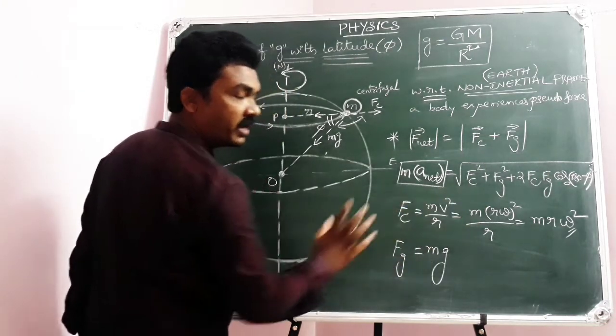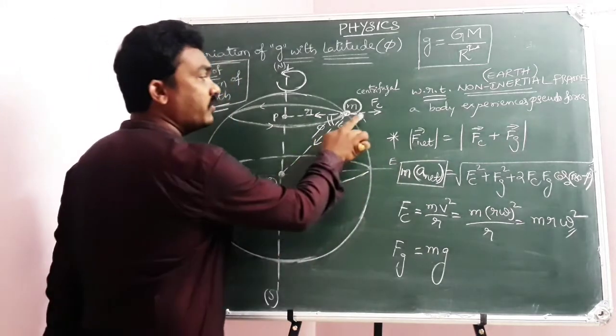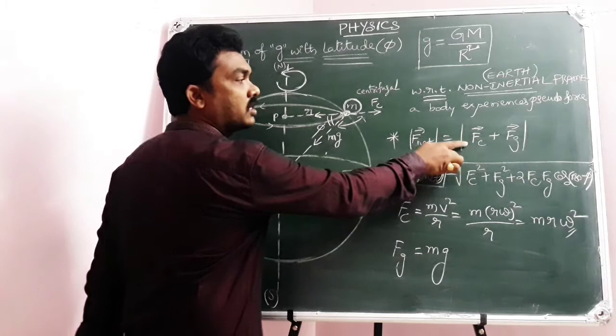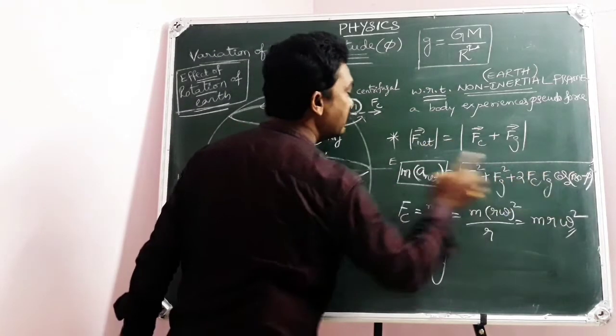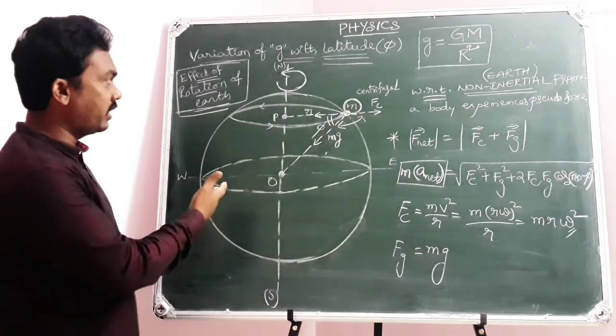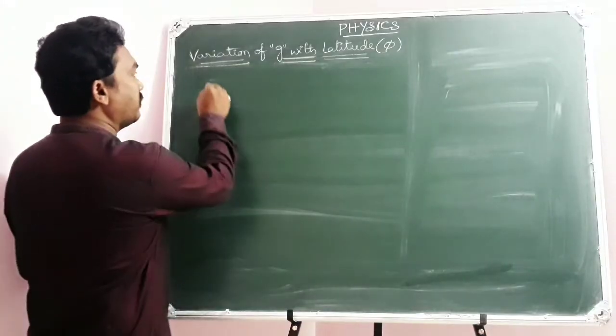Centrifugal force is m r omega square. Gravitational force is mg. The angle between Fc and Fg is 180 minus phi. Modulus of A bar plus B bar is root of A square plus B square plus 2AB cos theta. The angle between them is 180 minus phi. We will continue with this right now. Going to continue the calculation part.